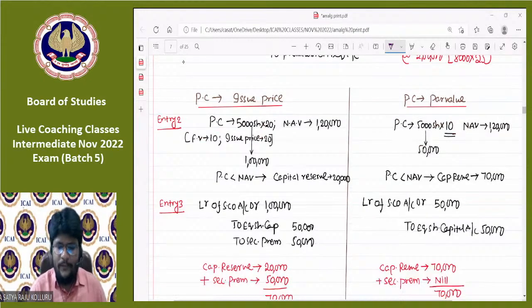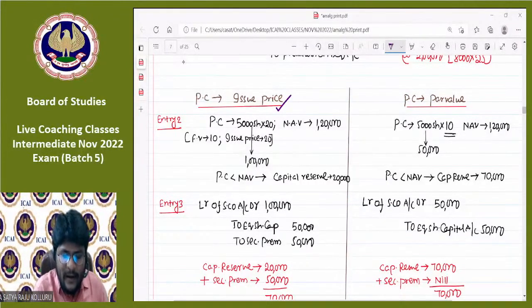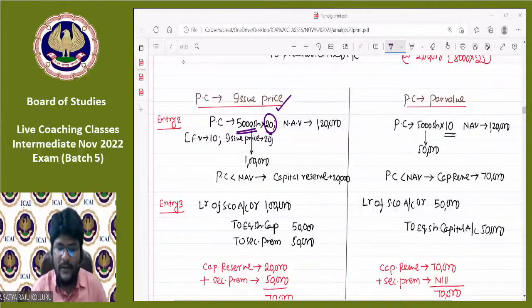Please try to understand. The first issue is, if PC is recorded at issue price, what will be the accounting treatment? Let us take a different case for understanding. Let us take 5,000 shares we are issuing as PC and the issue price is 20 rupees, but the face value is 10 rupees only. Then how much will be the PC? 5,000 multiplied by 20, which is 1 lakh. If PC is recorded at issue price, then the PC will be 1 lakh. NAV was fixed at 1,20,000.